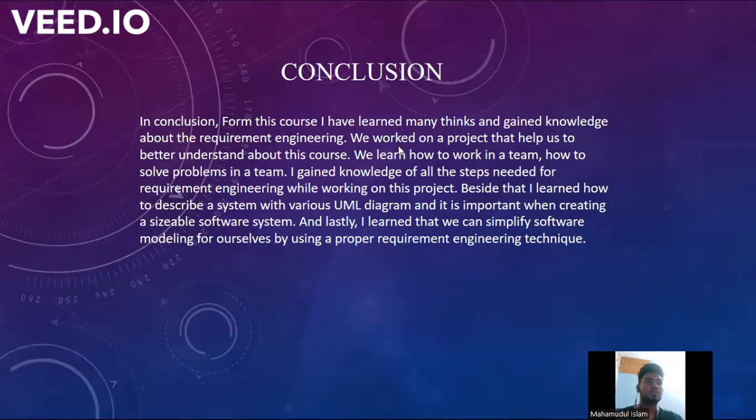In the conclusion part, we can say that from this course, I have learned many things and gained knowledge about requirement engineering, worked on a project that helps us to better understand this course. We learned how to work in a team, how to solve problems in a team. I gained knowledge of all the steps needed for requirement engineering while working on this project. Besides that, I learned how to describe a system with various UML diagrams, and it is important when creating a sizable software system. And lastly, I learned that we can simplify software modeling for ourselves by using a proper requirement engineering technique.